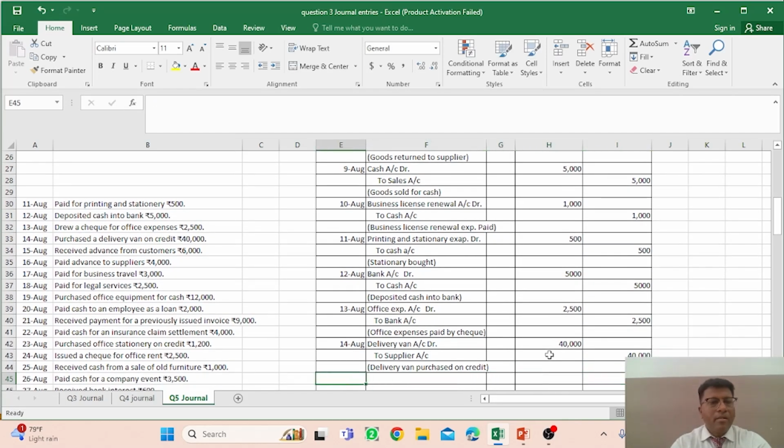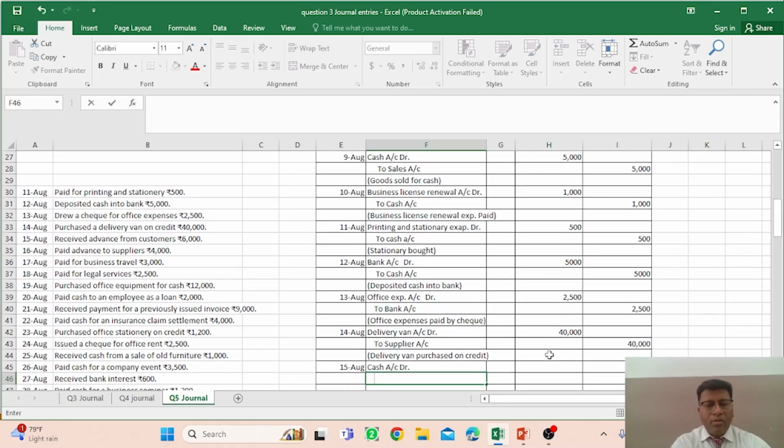Okay, and now on 15th of August, another entry is that received advance from customer. You are receiving the advance, so cash account debit, right? And to advance from customer account.